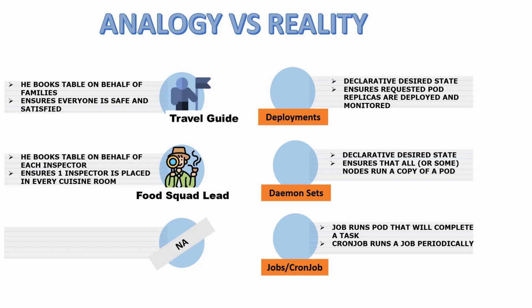It is again based on a declarative desired state, like I explained with the air conditioner example. It ensures the requested pod replicas are deployed and monitored. It's okay if you are not understanding these statements now, but we'll see it clearly in the demo.